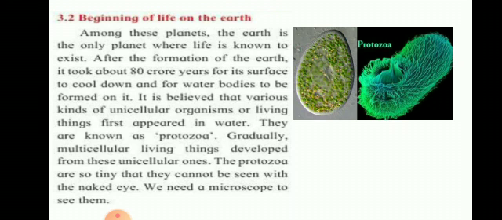Now when we talk about any other living thing, for example ourselves, our human body consists of crores and crores of cells. But this first protozoa consisted of only a single cell. It is such a minute thing that we cannot see it with our eyes. So we need the microscope.